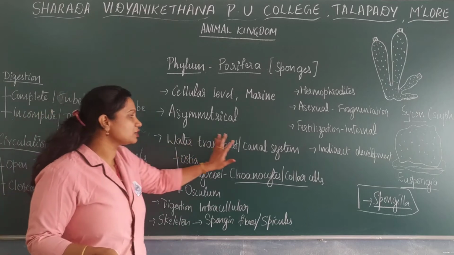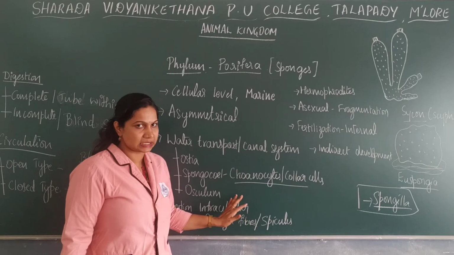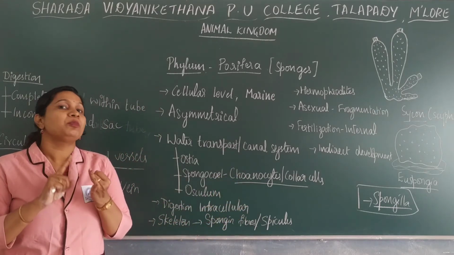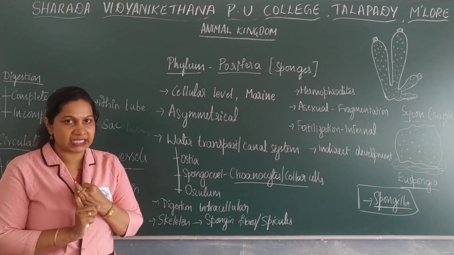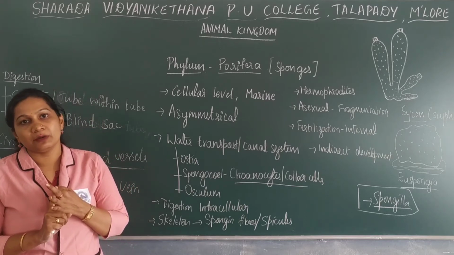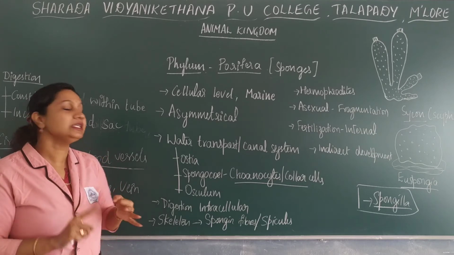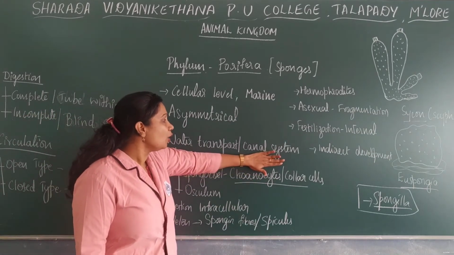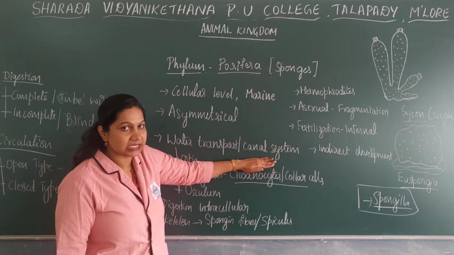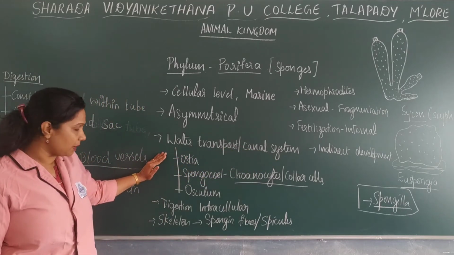Now, what is the function of this water transport system, or the water canal system? It is specially meant for food gathering, gaseous exchange, that is respiration, as well as excretion, the removal of waste. Food gathering, respiration and excretion, these functions will be performed by the water canal system. So that is regarding the water canal system. It is one of the very important features found in the Porifera members.